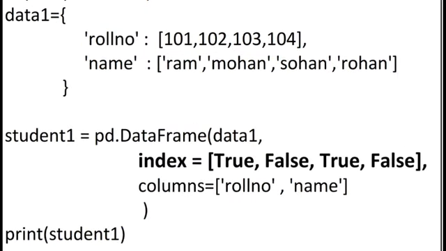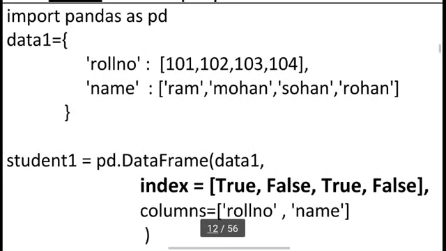And here the new thing is index is equal to true, false, true, false. Last time I used 101, 102, 103 or A, B, C, D, but this time I am using true, false, true, false, and the column names are roll number, name.